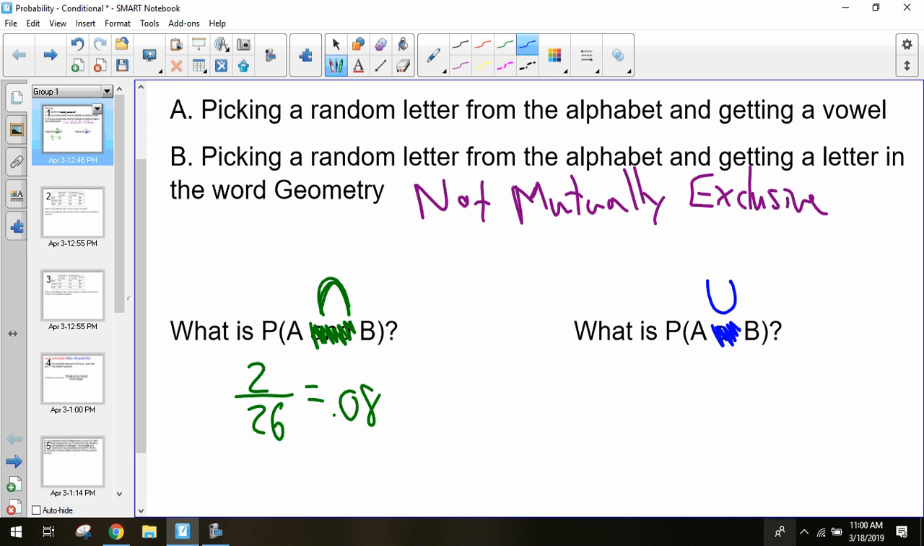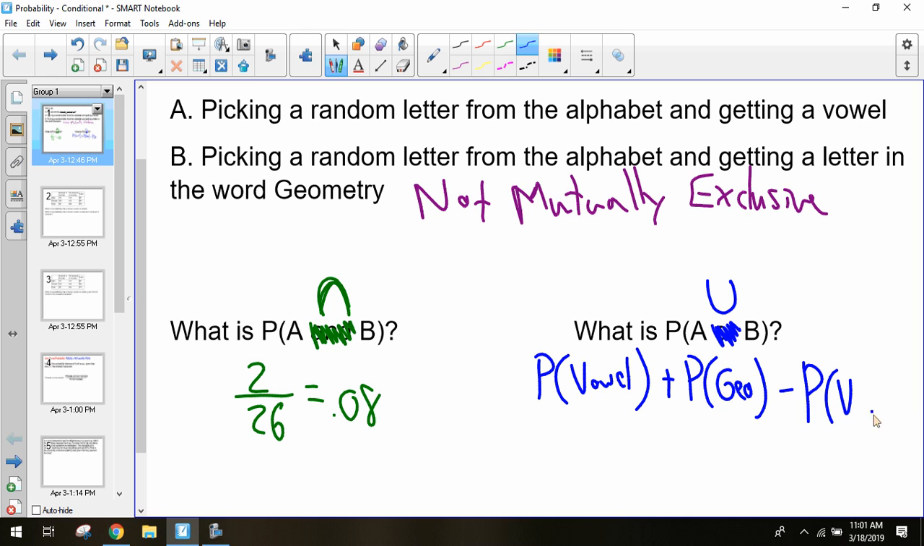But now I want to talk about the probability of getting a vowel or a letter from the word geometry. How many vowels do we have? This one you would just do with 2 different ones, and then you just do the... Yeah. I think you're on the right track. So we want to find the probability of getting a vowel plus the probability of getting a letter from the word geometry minus the overlap from the two, vowel and geometry at the same time.